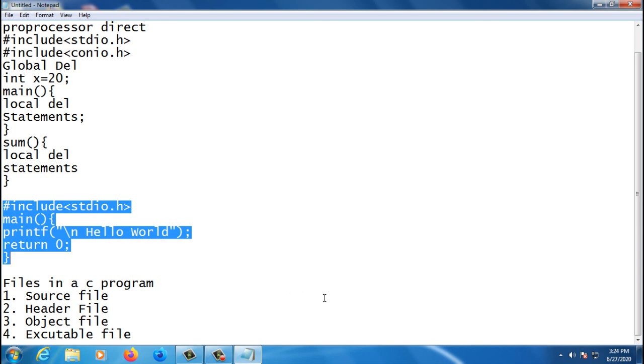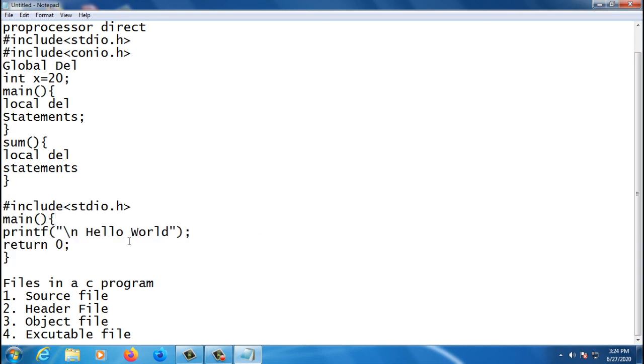But here the compiler also looks at the library file. Why does it look at the library file? Because the printf function needs to execute, and for the printf statement to execute, #include <stdio.h> should be there.